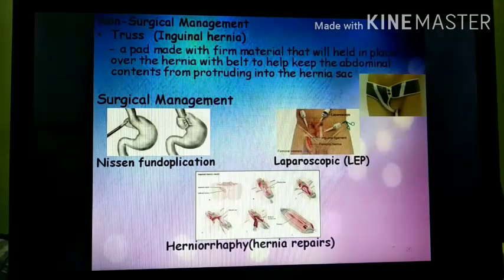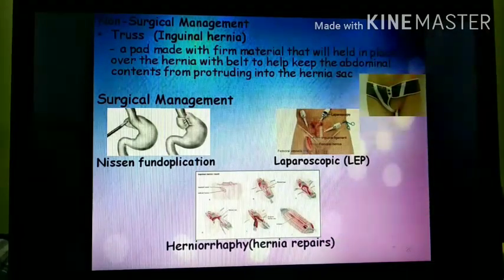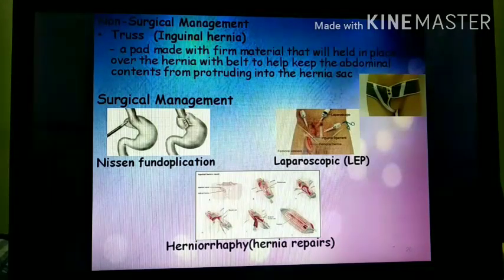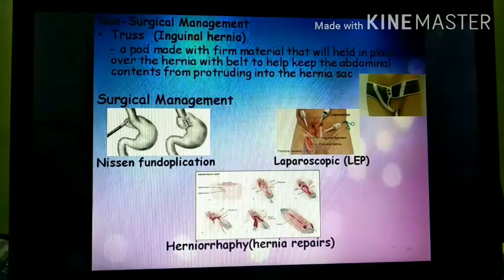In this, a fiber optic viewing tube and a special instrument are used to repair the hernia without making a large incision. The next is herniorrhaphy, that is hernia repair. Surgical repair of the hernia is used only in a simple hernia. If the hernia is small, then herniorrhaphy is done, but if the hernia is large, then hernioplasty is done.